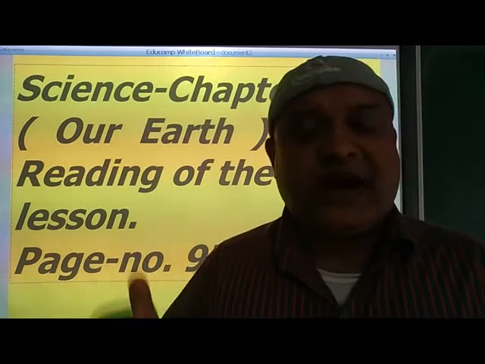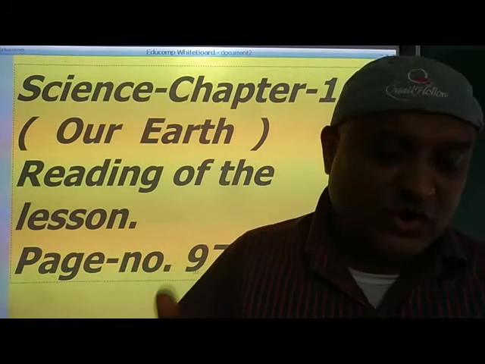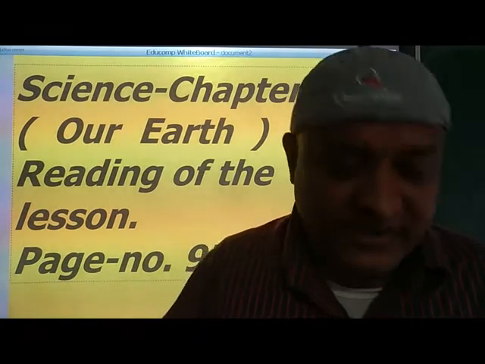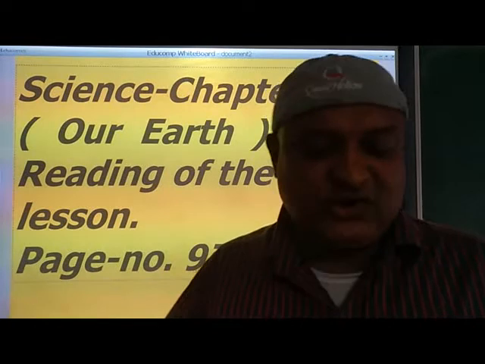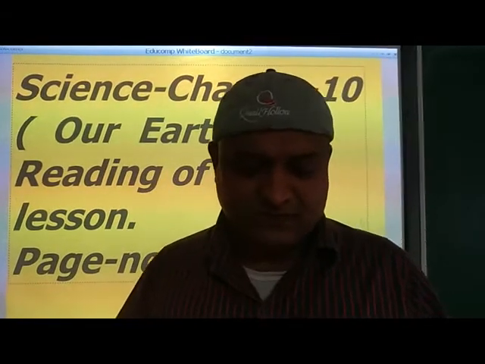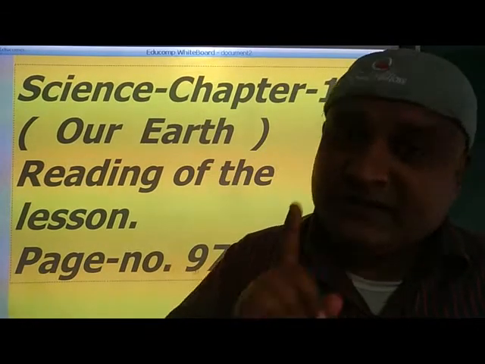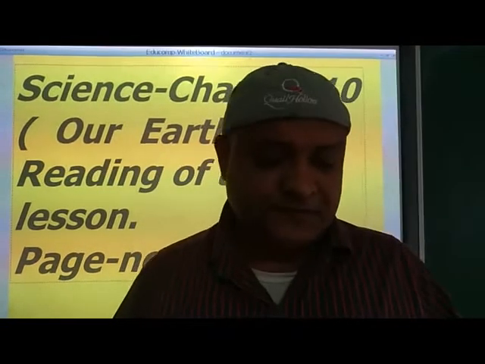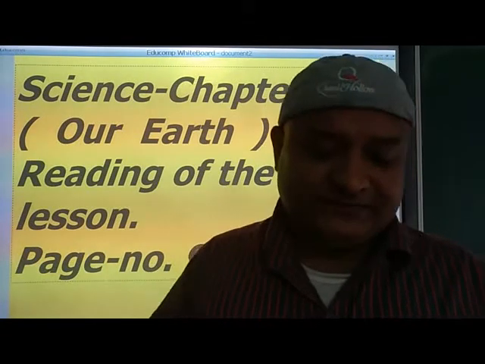As years passed, the outer surface of the earth cooled down because of the rain and wind. All of us live on the outer surface of the earth, which is known as the crust. Now, only the outer surface of the earth is cool, while it is extremely hot inside.